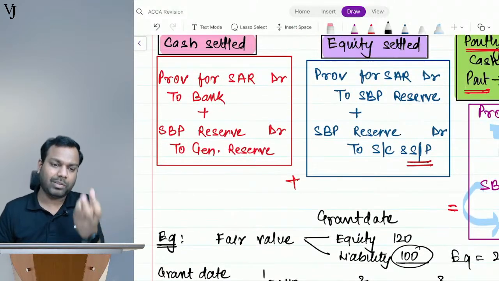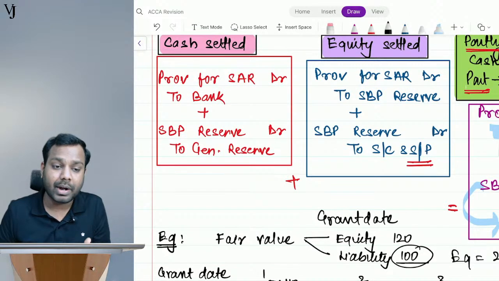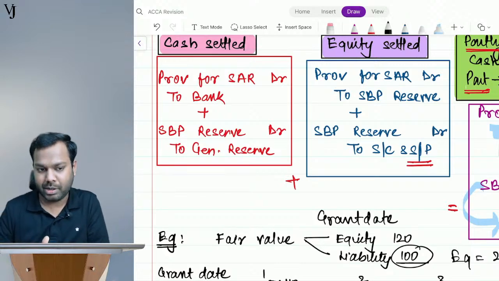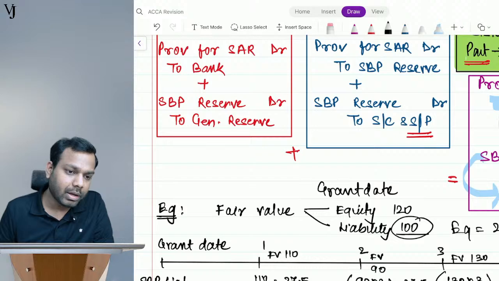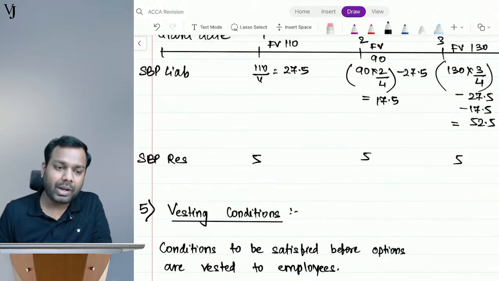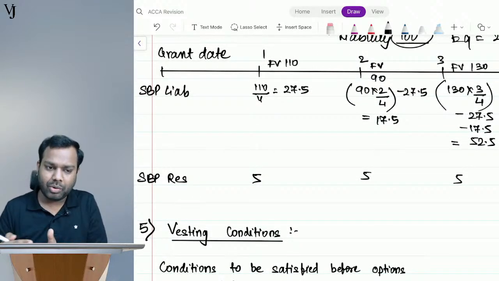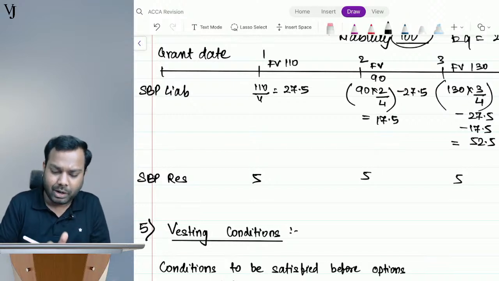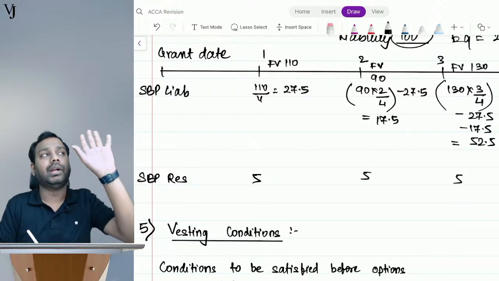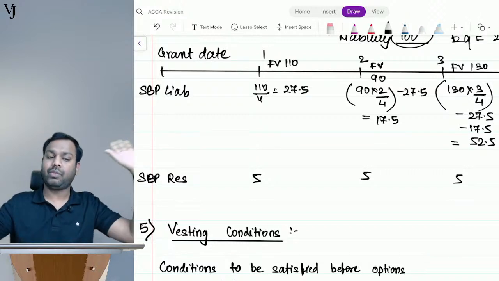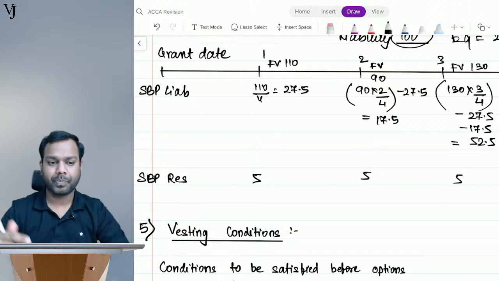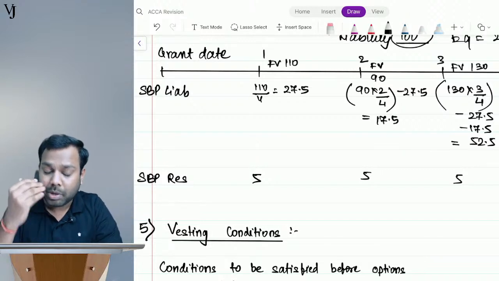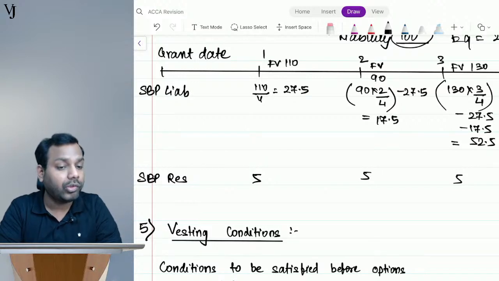Basically when we do the split, we always do the split on the grant date. We don't split every year. If we did the split every year, don't you think we would be changing the plan every year? So that's the standard: whenever we do the split, we do it on the date of issue. Identify this is my liability, this is my equity. That's what the split is. Now account for it. The accounting would become much more complex if we did it the other way, and it would not be logical as well.